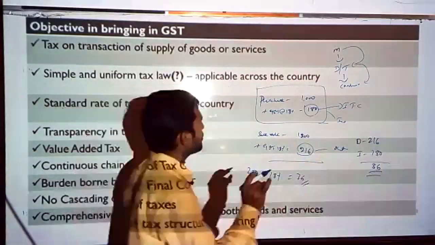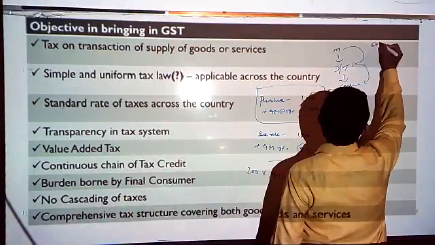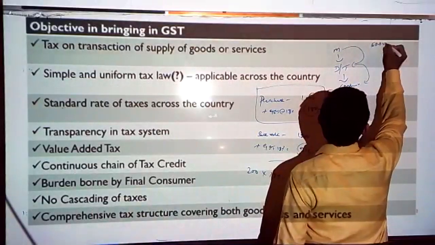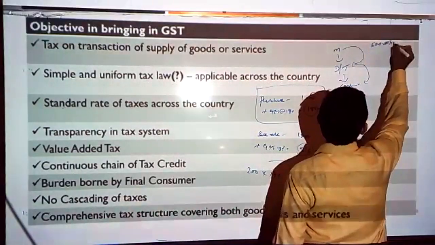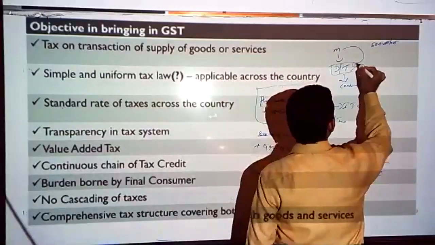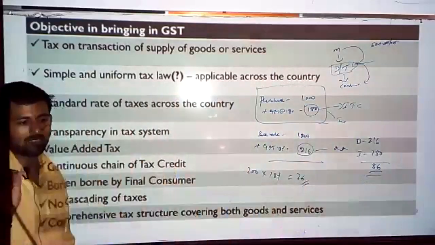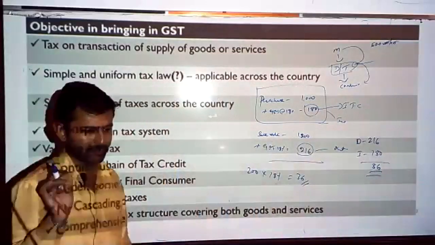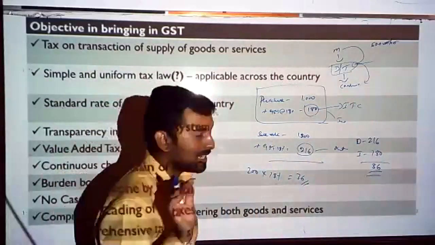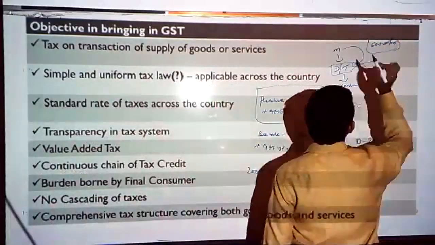Earlier, the manufacturer used to charge excise duty and VAT or CST. When it comes to the dealer, whether he was taking both excise duty and VAT as a credit,